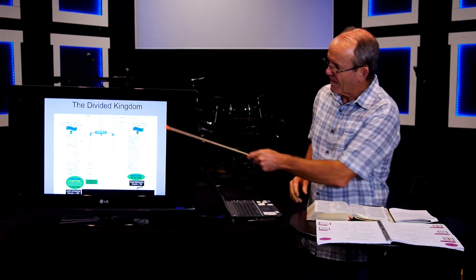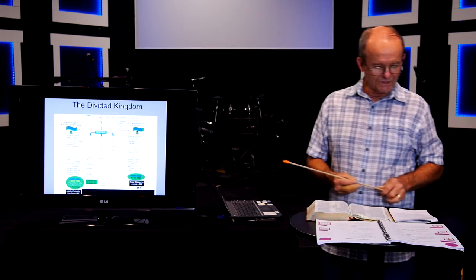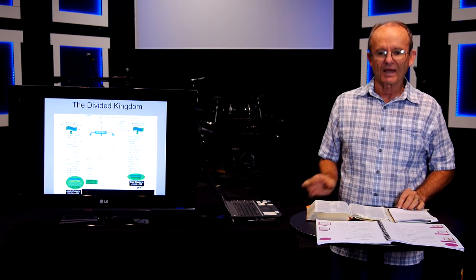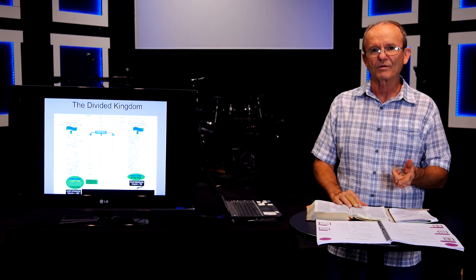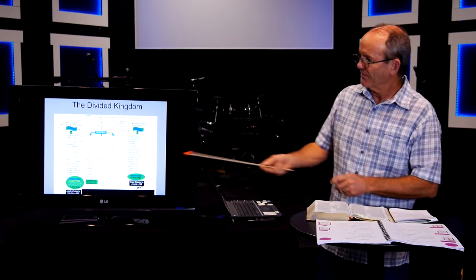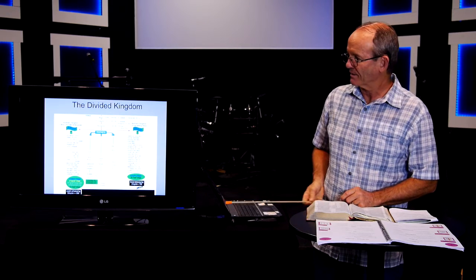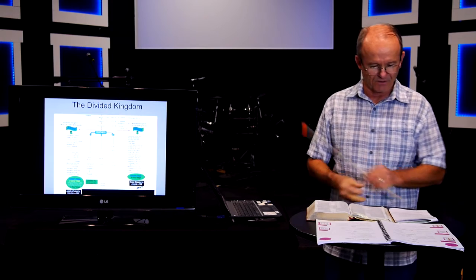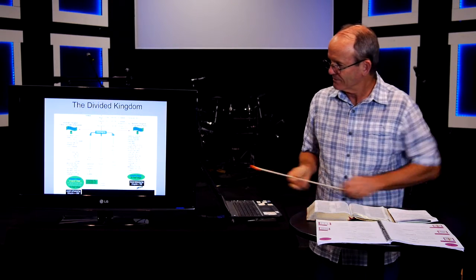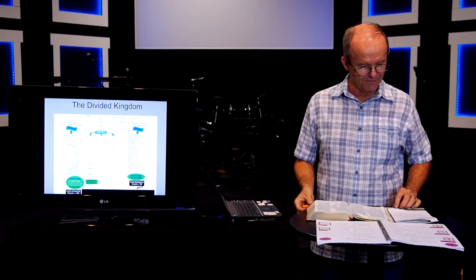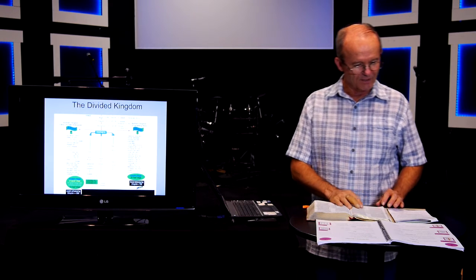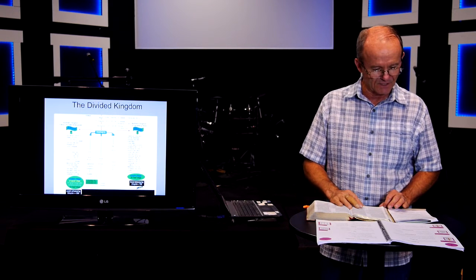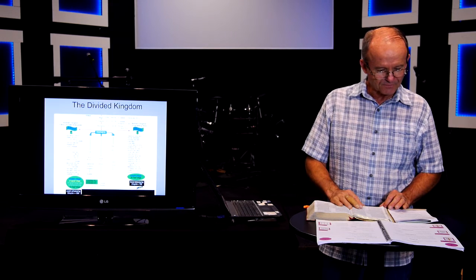I have here the timeline, and once again, as you see this timeline, realize that on page 76 of your workbook, you can see the things that are written here a lot more clearly than you can here. I realize these are little words that can't be read. You probably wouldn't be able to make those out. So look at page 76 to get a better view of that.